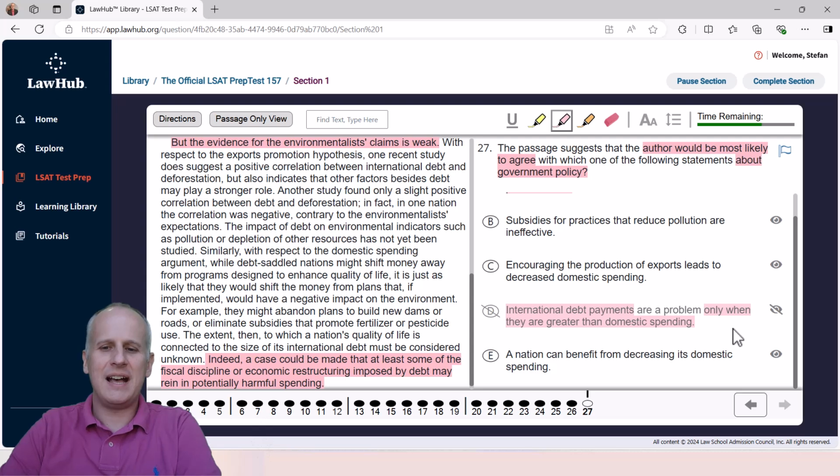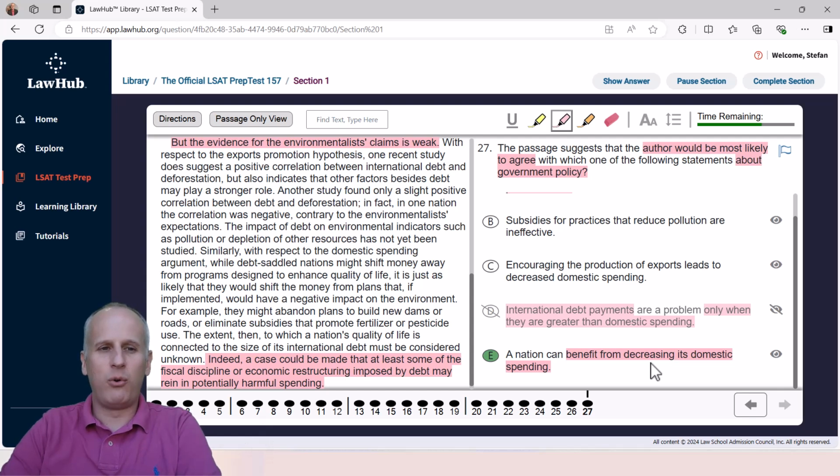Then choice E, a nation can benefit from decreasing its domestic spending. Well, that's exactly it. I don't even have to go reread anything. It's in the final sentence. And this is how, again, you can expedite things in reading comprehension. Don't go cross-check every answer choice up front. We said maybe B is right, maybe C is right. I kind of remember those topics, but it didn't jump out to us. E is like the entire point of the author's argument in the second paragraph.